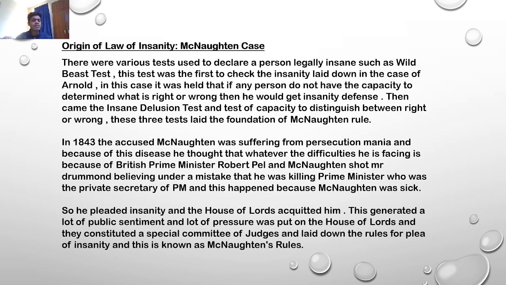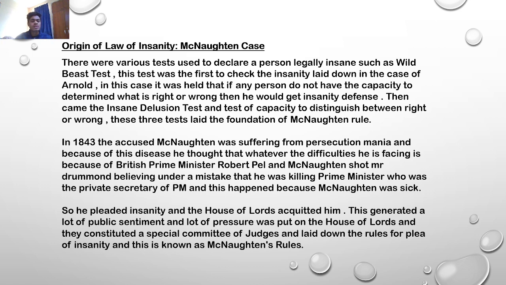So where did the law of insanity come from? It came from the McNaughton case, where various tests were used to declare a person legally insane, such as the wild beast test. This test was the first to check insanity, laid down in the case of Arnold. In this case, it was held that if any person does not have the capacity to determine what is right or wrong, then he would get the insanity defense. Then came the insane delusion test and the test of capacity to distinguish between right and wrong. These three tests laid the foundation of the McNaughton rule.